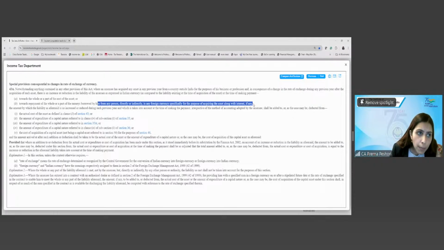So whatever amount I'm capitalizing, let's say I have not put the asset to use. So interest amount will also be capitalized until I put the asset to use. So even that, any gain or loss on that will also get capitalized there. Are we clear? Yes or no?